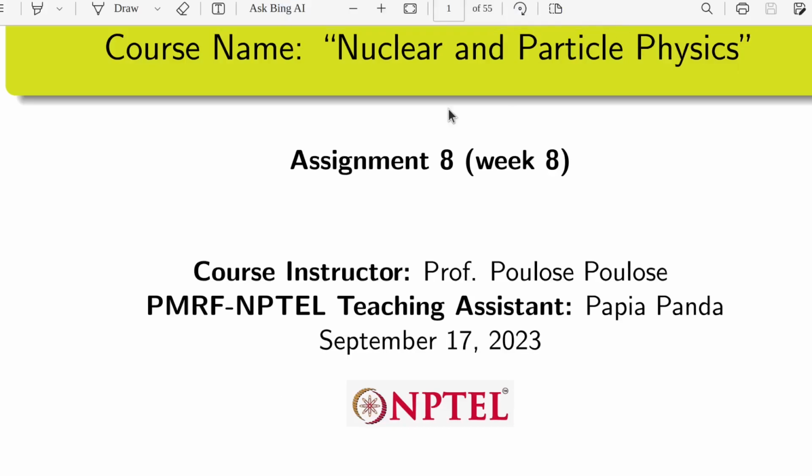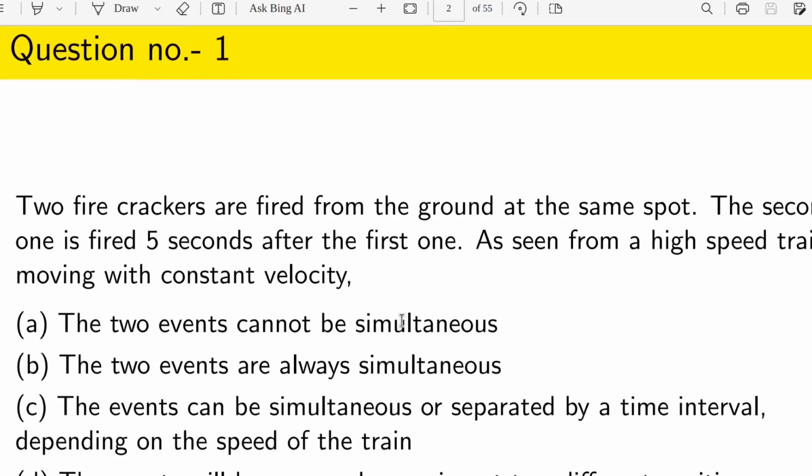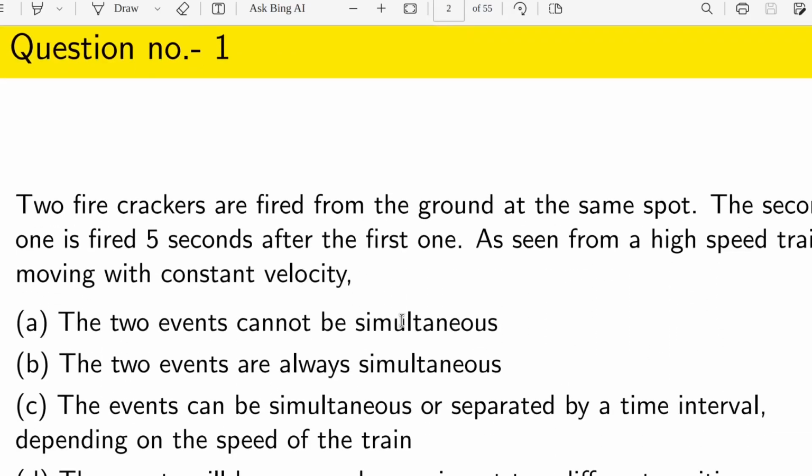So today we will talk about the previous year question papers from the assignment 8 questions. This is the first question from the previous year question paper. Two firecrackers are fired from the ground at the same spot. The second one is fired 5 seconds after the first one. As seen from a high-speed train moving with constant velocity, the two events cannot be simultaneous. The two events are always simultaneous.